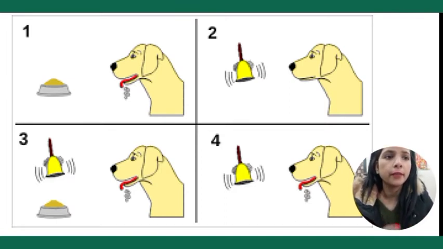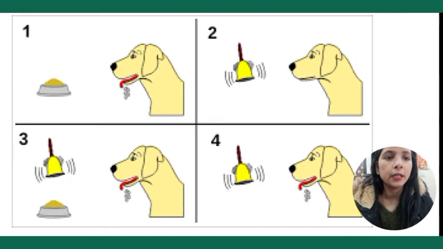In the second condition, Pavlov starts ringing a bell, but this time he doesn't provide the dog any food. So the dog didn't give any response because it was not sure why Pavlov was ringing that bell. So there was no connection between food and bell.